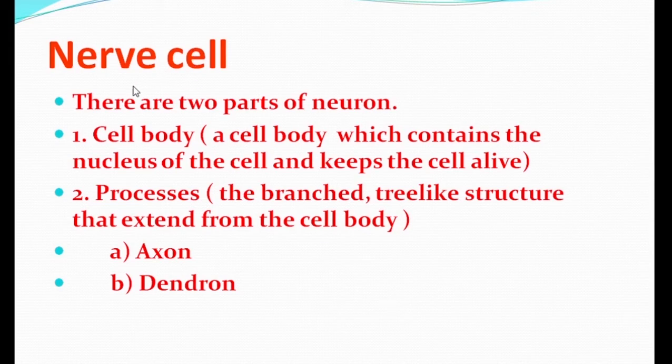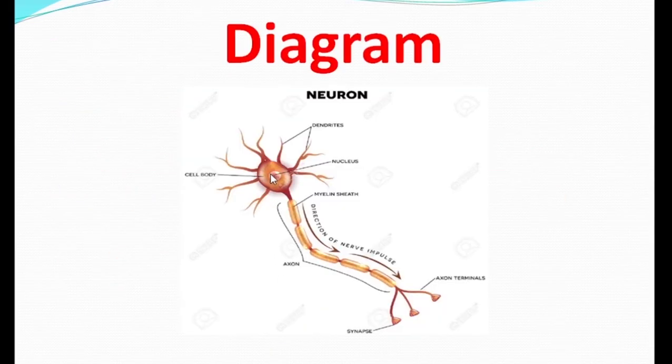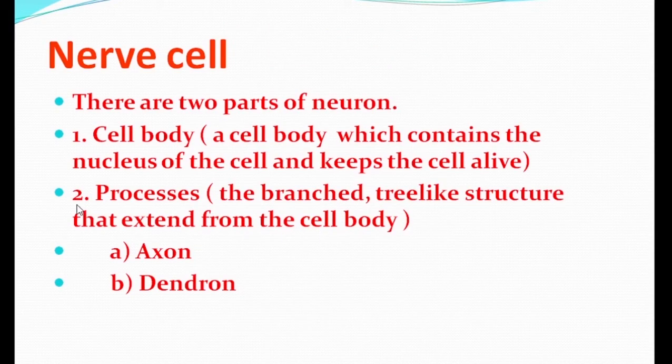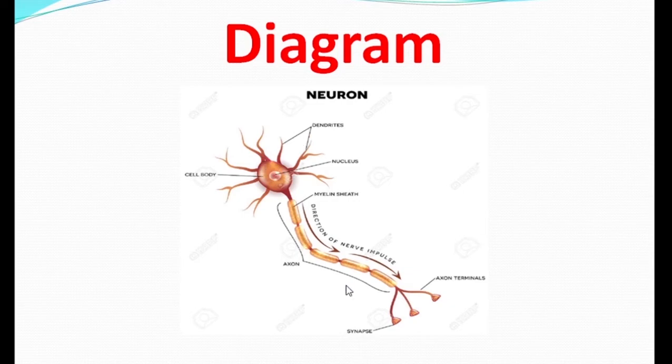Now, the nerve cell. There are two parts of a neuron: one is the cell body and the other is the processes. The cell body, as I said earlier, contains the nucleus of the cell and keeps the cell alive. Then the processes are the branched, tree-like structures that extend from the cell body. These are of two types: one is the axon and the other is the dendron. This is the axon and this is the dendron.